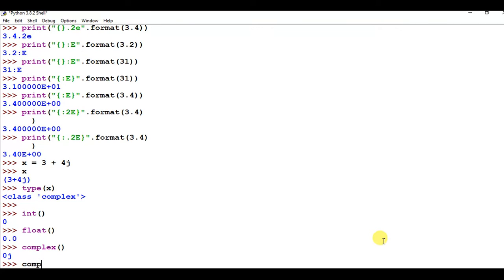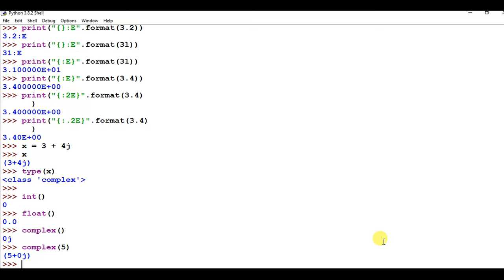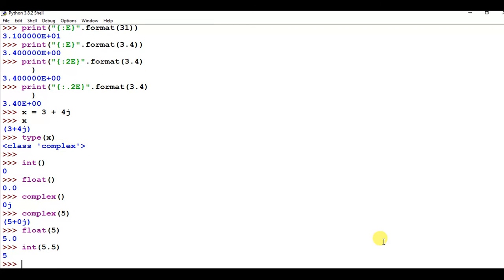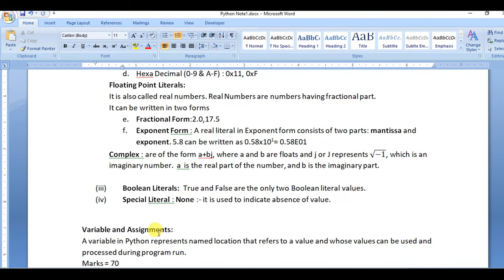Okay, so when you pass complex equals to, suppose I am passing 5, you will get 5 plus 0j. So it will convert into complex. Suppose there is a number 5 and you want to convert it into float, then you use this function float. And if you have a float value 5.5 and you want to convert it with int, you will get 5. So these are the functions we can use to convert one data type into another data type.